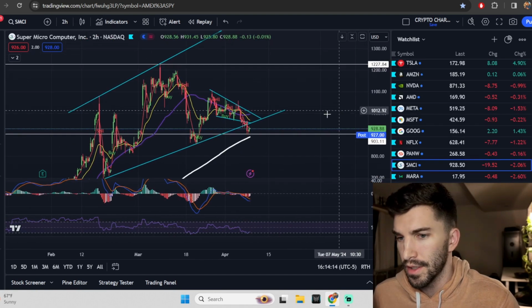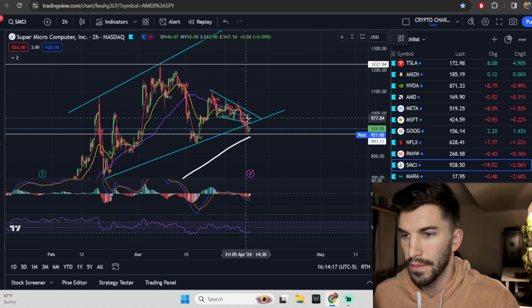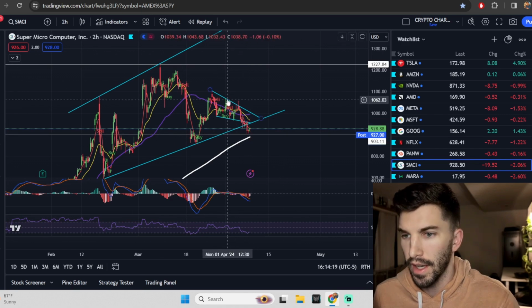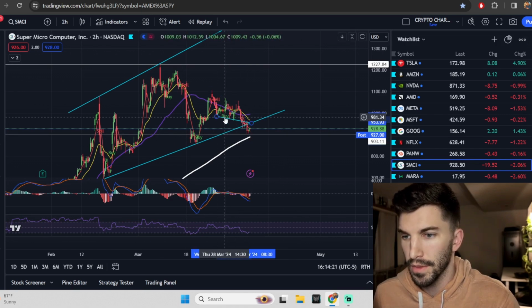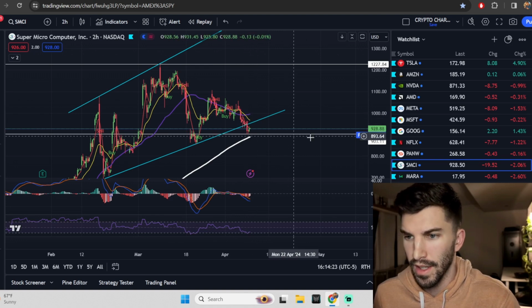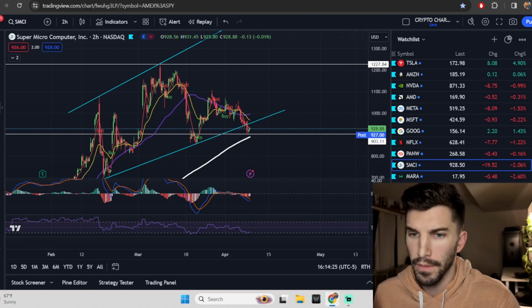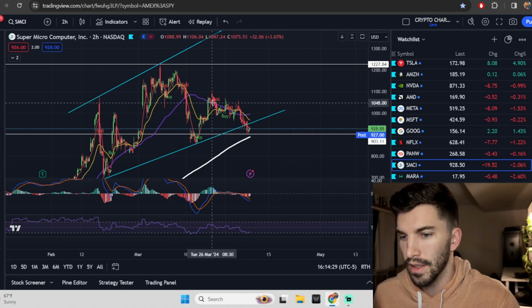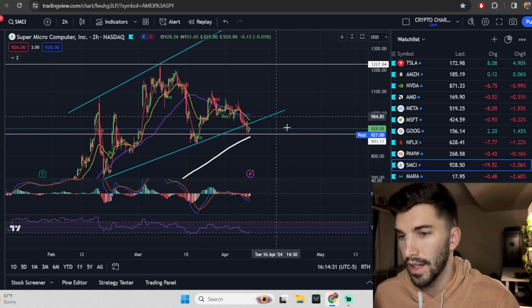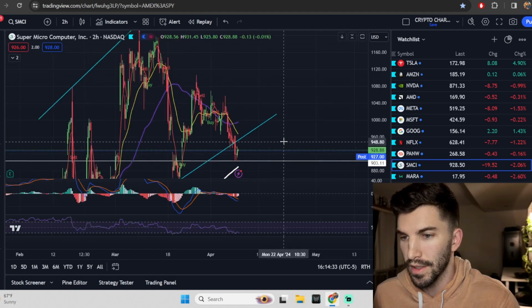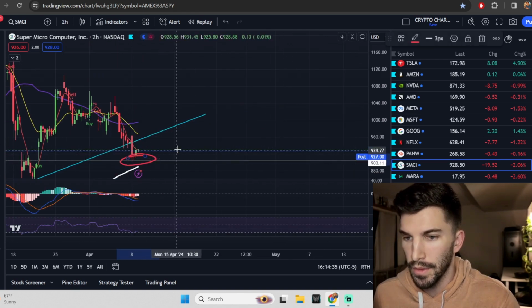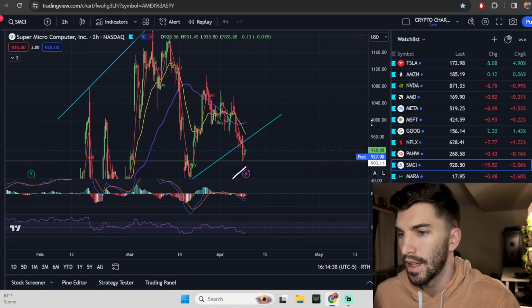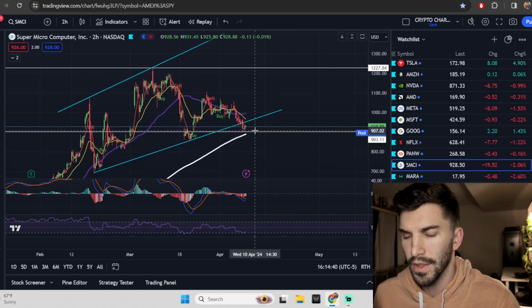Now, SMCI, I just wanted to note that this actually did break through structure, right? It broke out of this wedge it was forming. We got some direction on that, right? It breaks the wedge, it heads down. That makes total sense. Remember, we've had marked off for a couple weeks now, this 903.11. 903.11 coming in as pretty important right now, because guess where we actually went to today? We went and tested that level. We've been paying attention to that level for a little bit, and just noticing that it's actually testing that level, I thought it was very interesting.